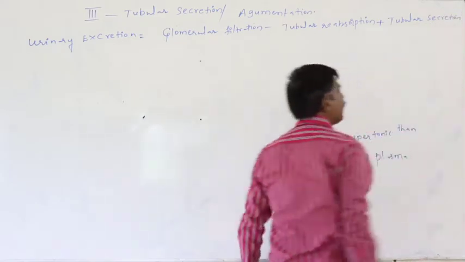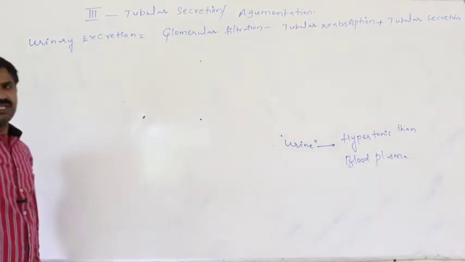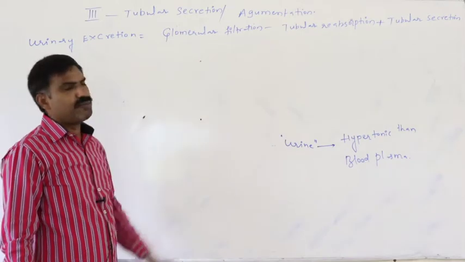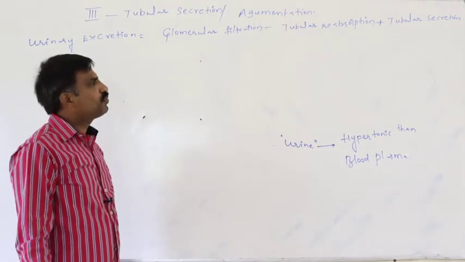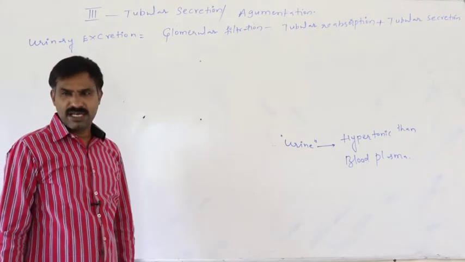This is a very important equation. Urinary excretion is equal to glomerular filtration minus tubular reabsorption plus tubular secretion.